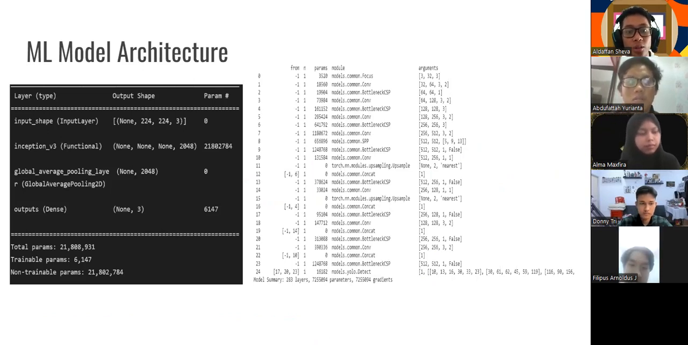This is our machine learning architecture. In this model, we use transfer learning with Xception version 3, and we did rescaling, augmentation, and added pooling layers. The classification layers depend on the number of classes.